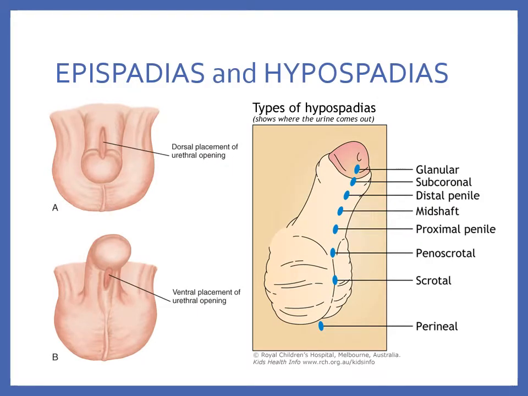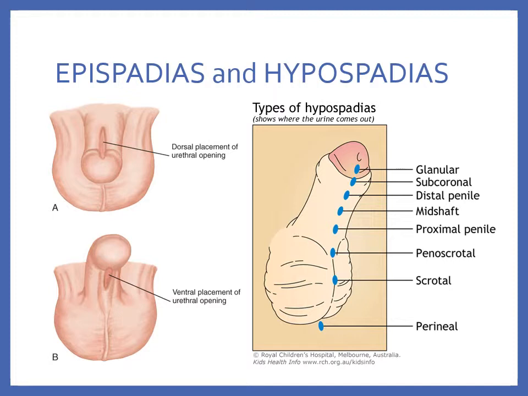On the left, letter A shows a mid-shaft dorsal opening of an epispadias, and letter B shows a mid-shaft ventral opening of a hypospadias, just to give you an idea of a more proximal opening. And then on the right side here, there's a picture of a hypospadias showing all of the options. It can be very distal, like the glandular one, all the way down to the scrotum or even the perineum, and they can be larger openings.